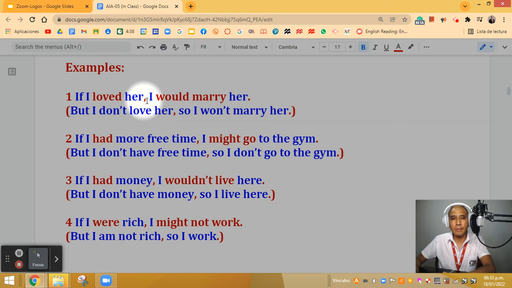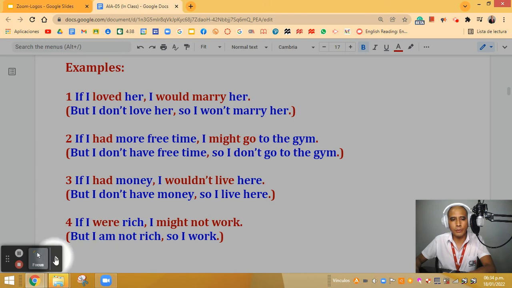The information that comes after the comma, the result clause, the main characteristic is that I have the verb. First of all, I have the verb would plus the verb in the base form, marry. In the second one, I have might. Remember that we can use that verb as well. Then I have the verb in the base form, which is go. Then in the third example, I have wouldn't. In this case, it's negative form. My verb in the base form, live. And finally, in example number four, I have might. The same, it's in the negative form plus the verb in the base form, work.